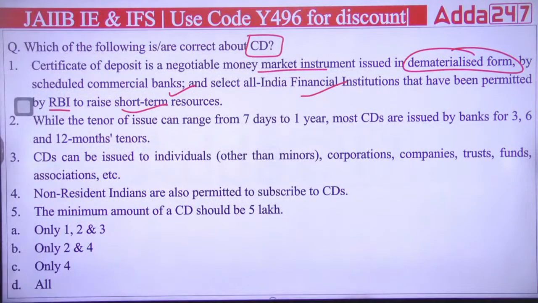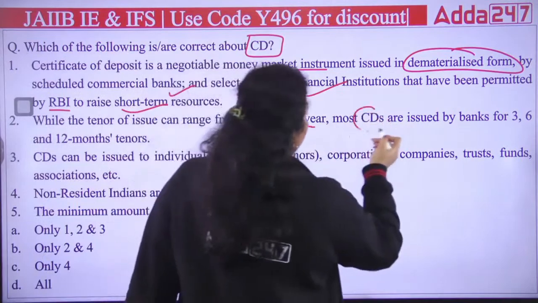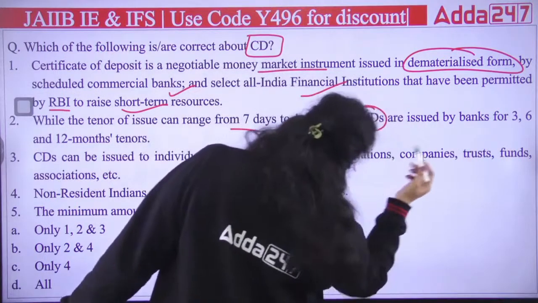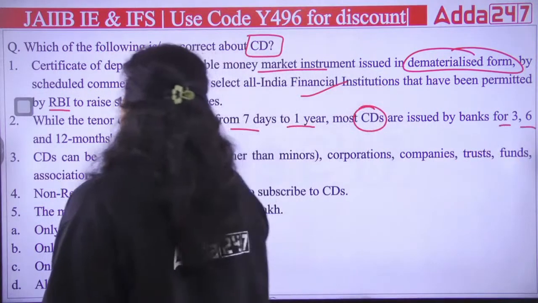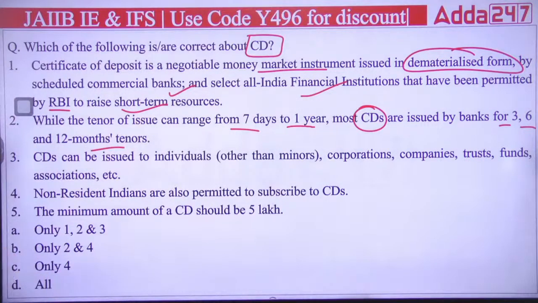Second is saying while the tenure of issue can range from 7 days to 1 year, most certificates of deposit are issued by banks for 3 months, 6 months and 12 months tenure. This is the most used, or most issued, but the minimum duration will be 7 days and the maximum 1 year.